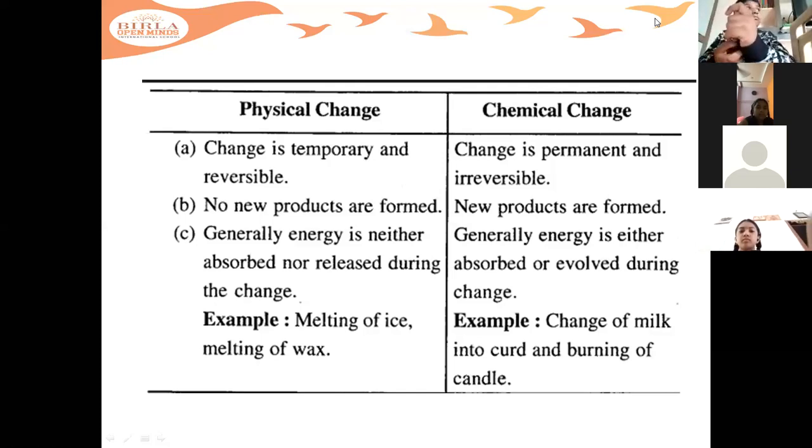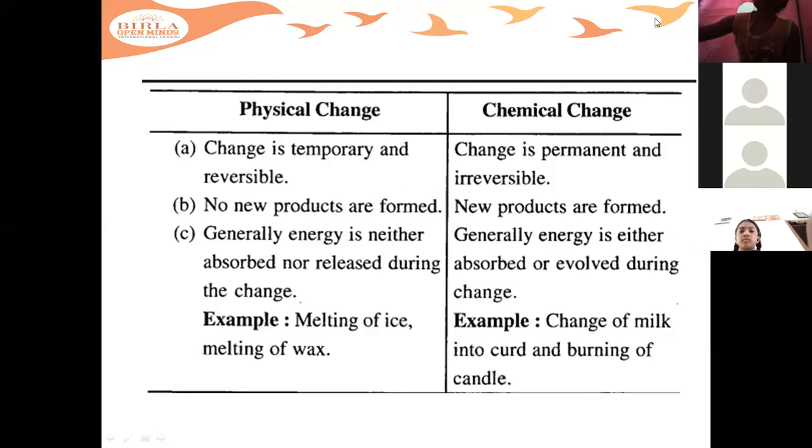Here you are applying force physically. Physically, you are filling the air in the balloon with your hands. It means physically you're doing something. In chemical change, the reactions happen chemically, so chemicals are involved. Here it is irreversible. You cannot bring it back to its normal state.